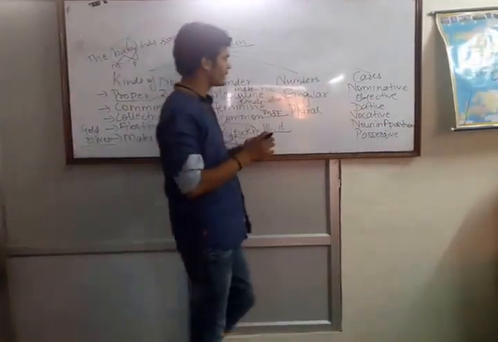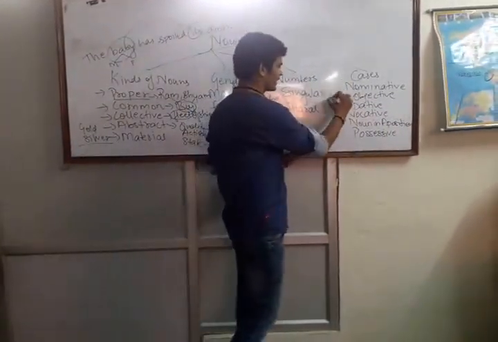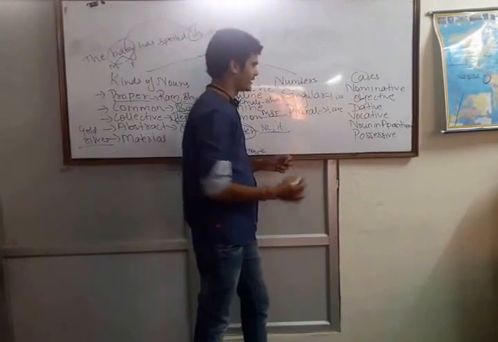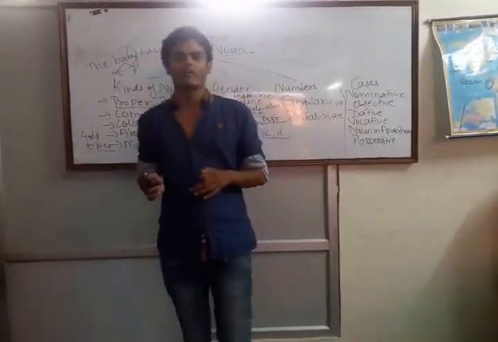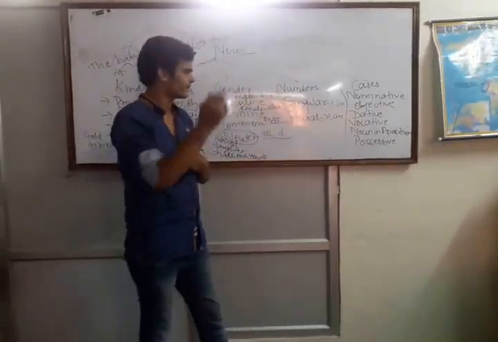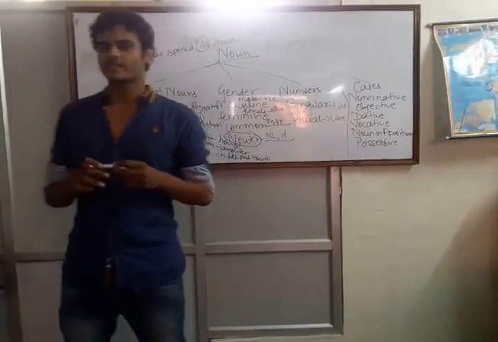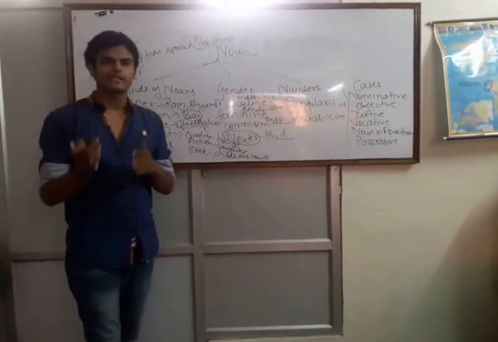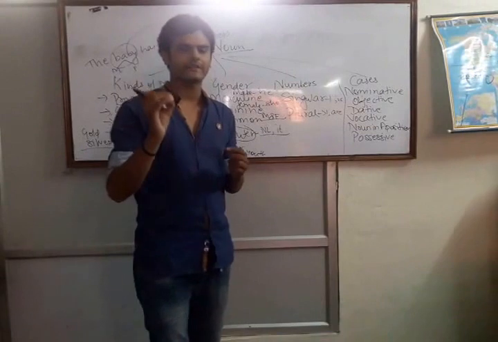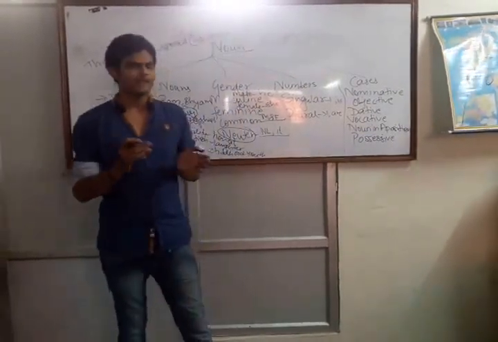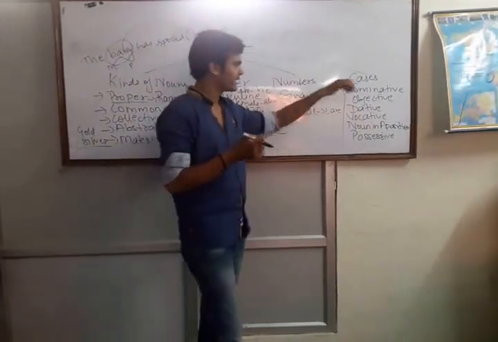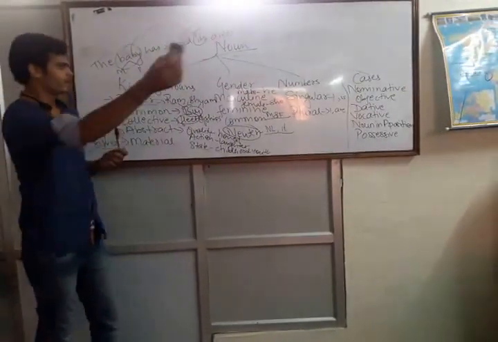Next, numbers, singular and plural. Singular means one, and we use is for it. Plural means more than one, and we use are for it. It seems very simple, but it is a very complicated topic. And we face a lot of difficulty in this topic because there are few words that seem to be singular but are plural, and there are few words that seem to be plural but they are singular. So basically we have to identify those words and learn those words, and for that we have to do a lot of practice. We'll cover up this topic later in detail. Cases. We will start up with cases.